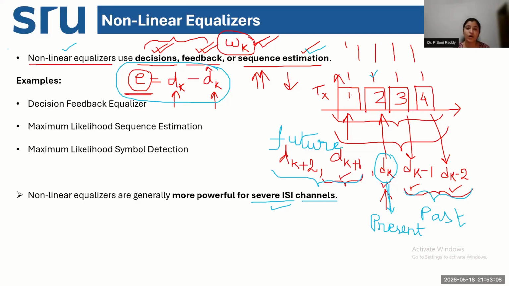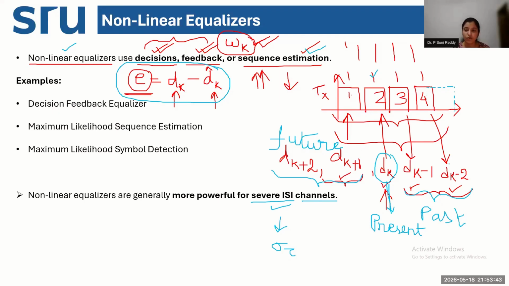Now, why is the nonlinear equalizer doing sequence estimation? We need to understand that. Because when we have intersymbol interference, this means there is time delay. That means there is spreading of symbols in time. Spreading of symbols in time means symbol number 4 will be expanding in time. At the receiver side, you will have something like this. So instead of this symbol 4, we will be receiving a wider symbol at the receiver side.